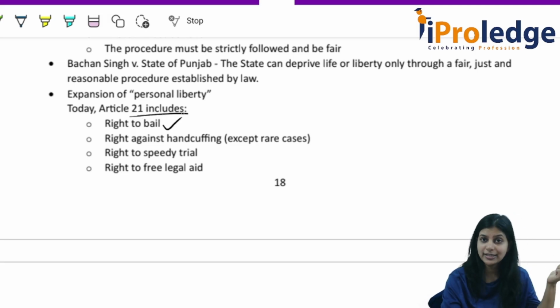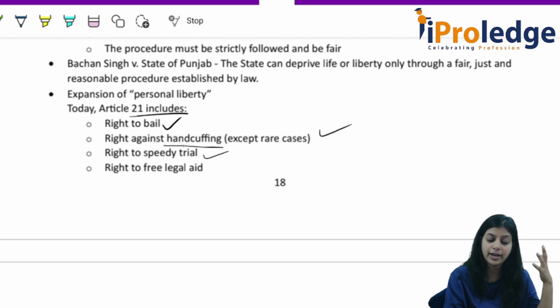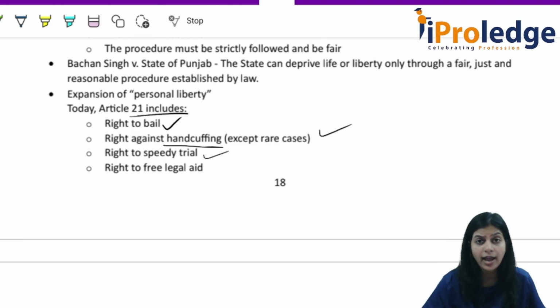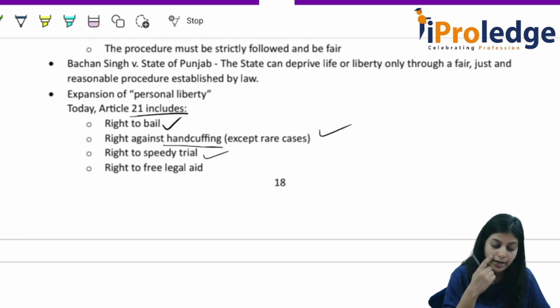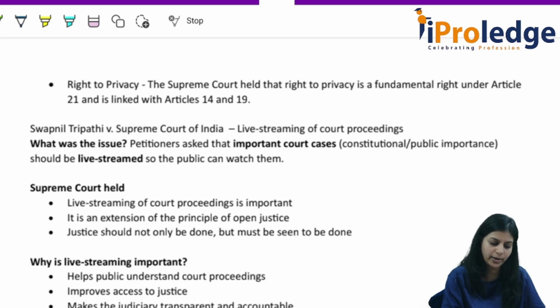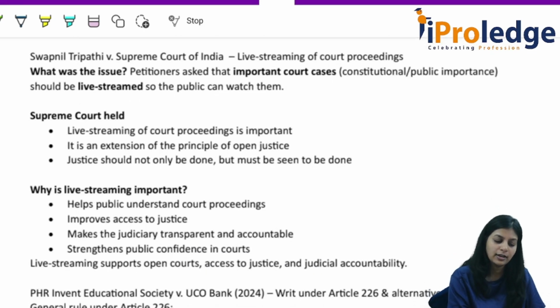Not just right to sleep, not just right to privacy, it also includes right to bail, right against handcuffing, right to speedy trial. Handcuffing should not be done in petty cases. Right to speedy trial, right to free legal aid, these are all included in Article 21. Clear? Next. In this case law, Swapnil Tripathi versus Supreme Court, the question was about live streaming of court proceedings.